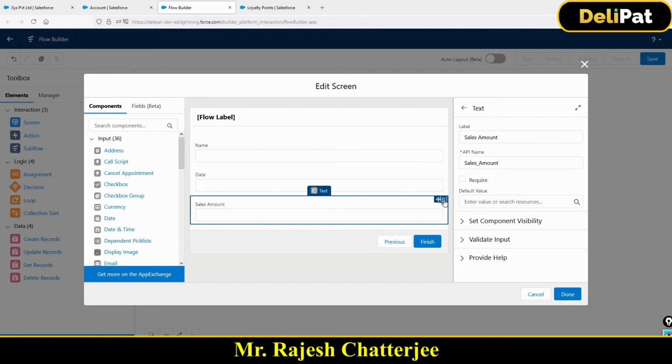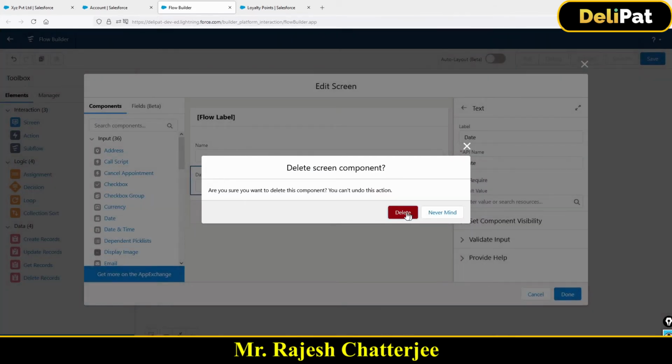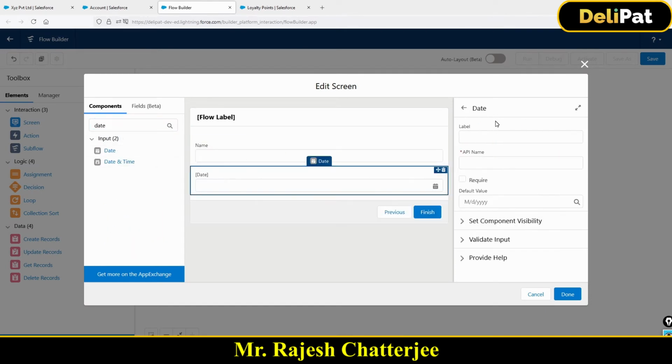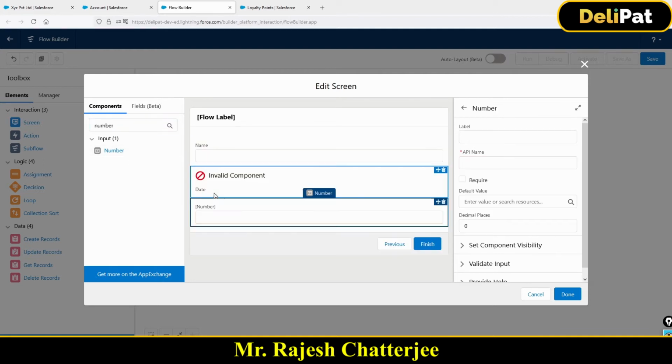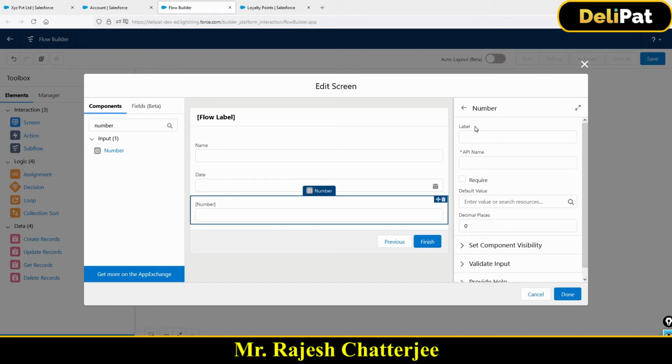So I'm going to delete this, and create a new date field, drag and drop, this time date, and I'm going to create one more with number. Sales amount has to be number always, so I'm just going to create it here. This is going to be sales amount.